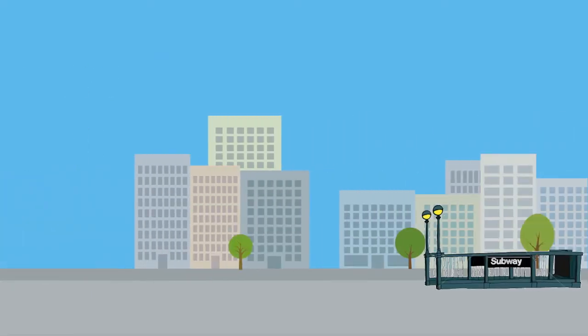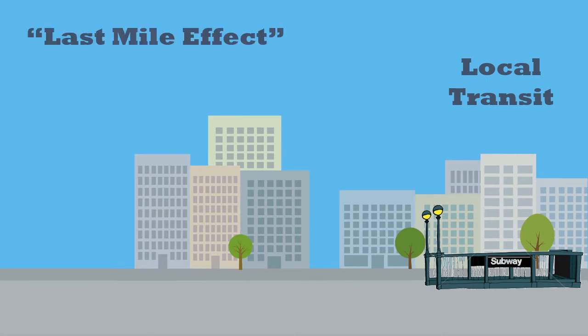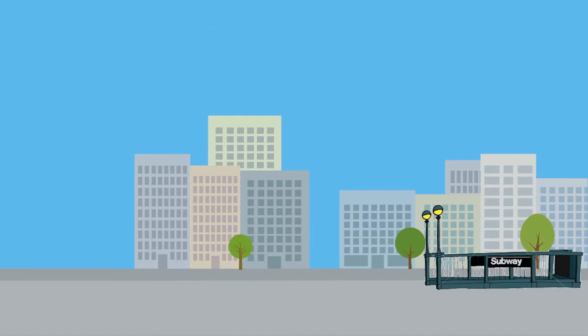If commuter rail does not connect to local transit networks, users can experience the so-called last-mile effect, by which the last mile of their journey is the most time-consuming or expensive. This leads to a less efficient transportation system.